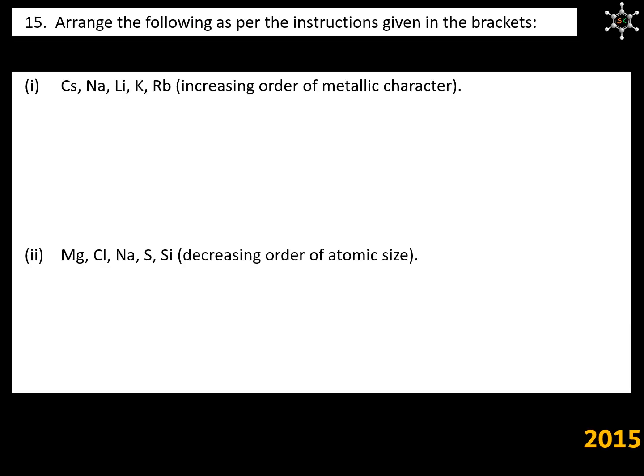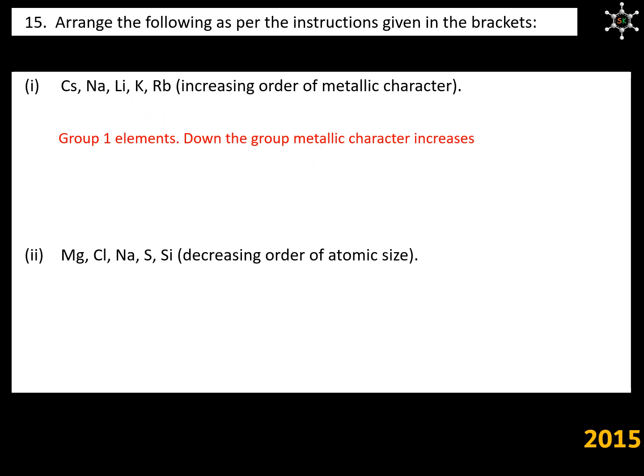We need to arrange the elements as per the instructions given inside the bracket. First question. These elements are to be arranged in the increasing order of metallic character. If we observe, we can identify that these elements belong to group 1, and we also know that down the group metallic character increases.